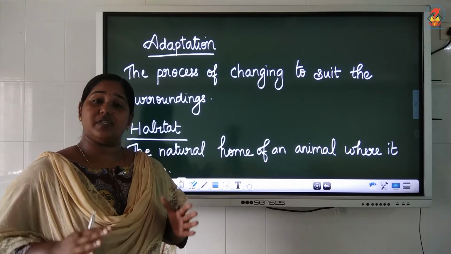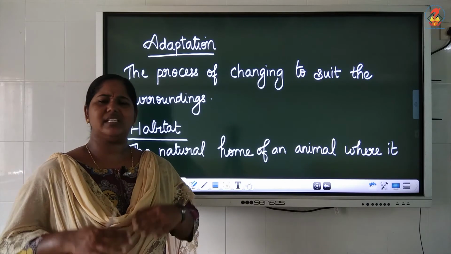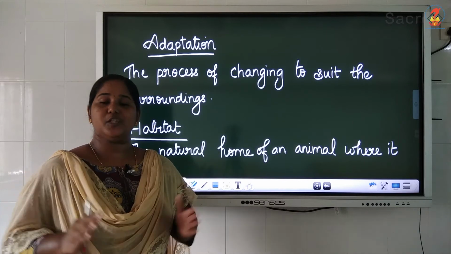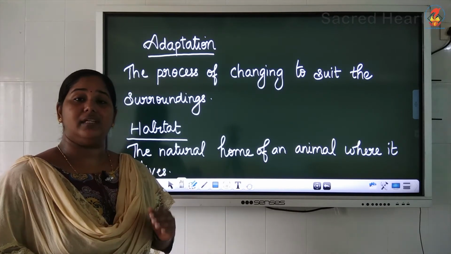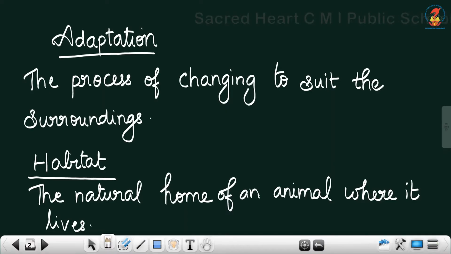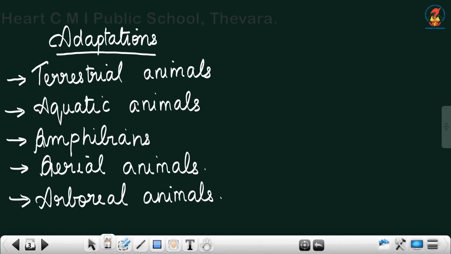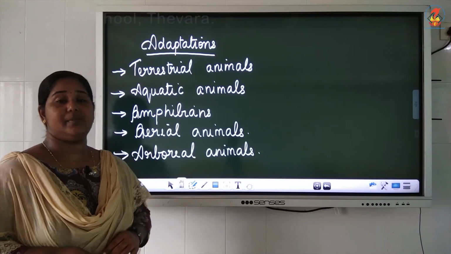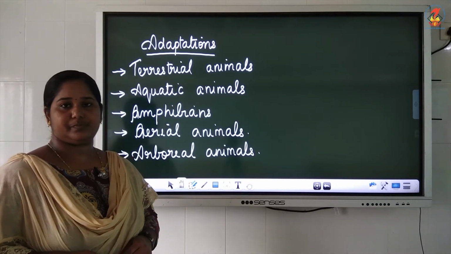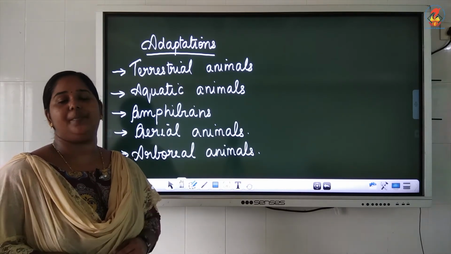Each animal lives in its own space, or we can see different animals living in different places on Earth. The natural home of an animal where it lives and grows is called its habitat. It lives, grows, eats, reproduces, everything is done in that place. That natural place is called its habitat, and depending on the habitat, we can classify them as terrestrial animals, aquatic animals, amphibians, aerial animals and arboreal animals. So let us take a look at each type of animal.